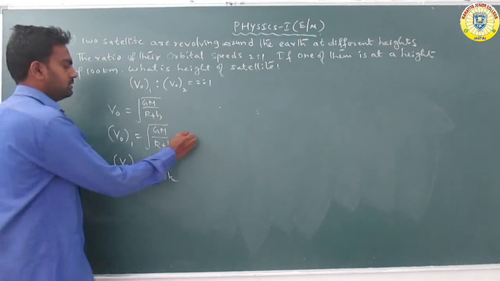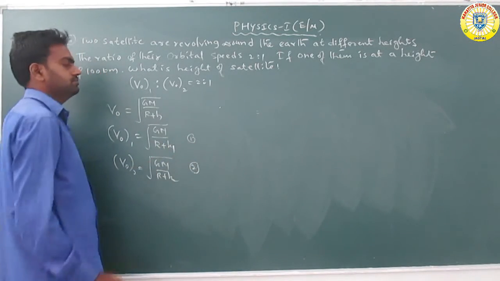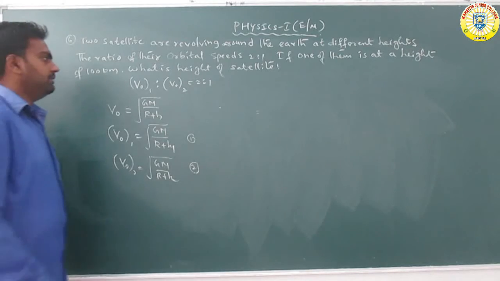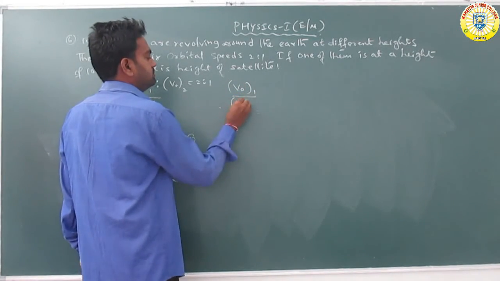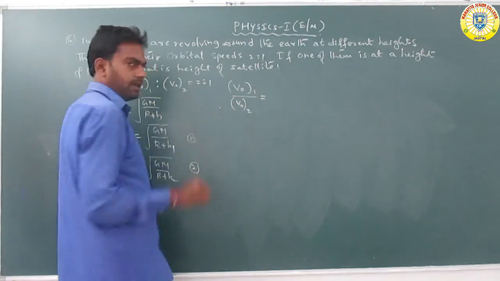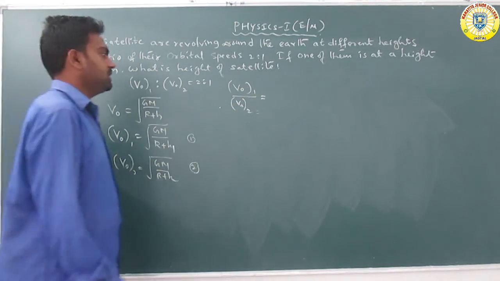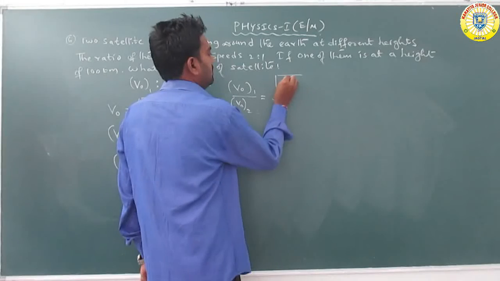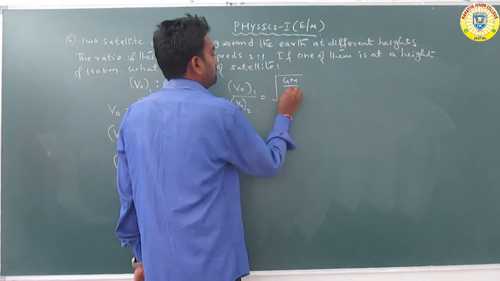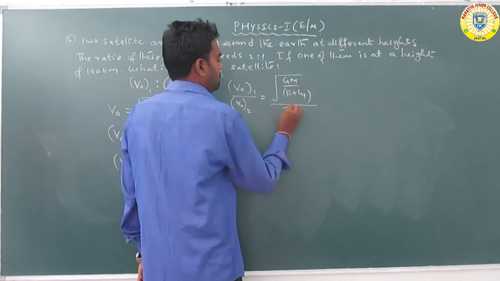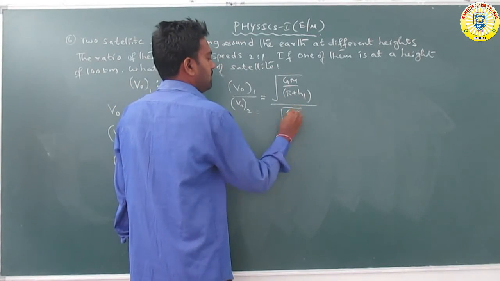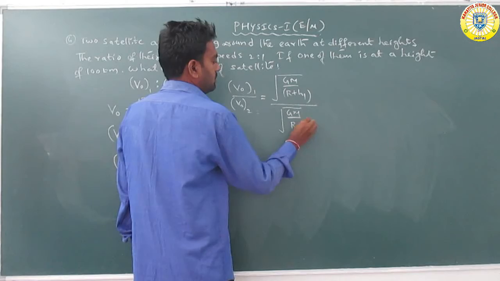So equation 1 divided by equation 2. V01 by V02 is equal to under root of GM by R plus H1 over under root of GM by R plus H2.